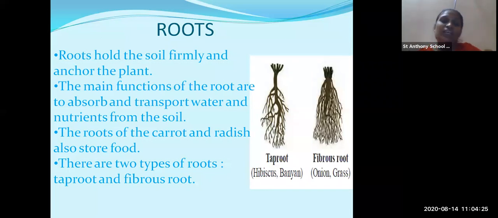Now in case of carrot and radish, these are the roots which store food. We are eating carrot and radish. They already store food.